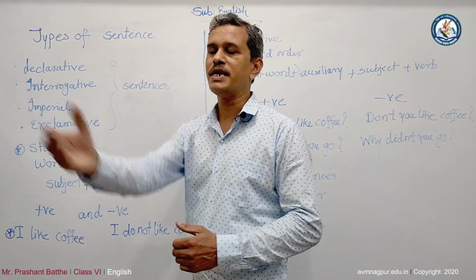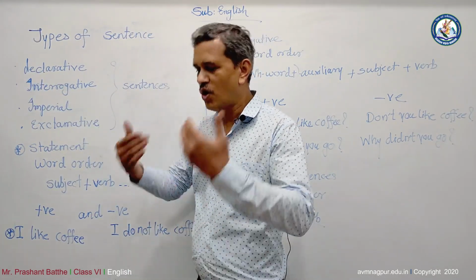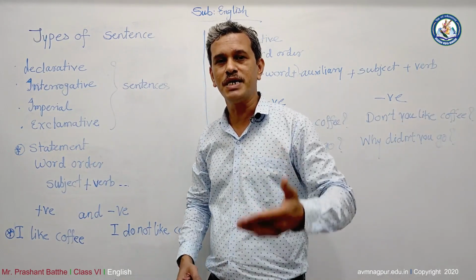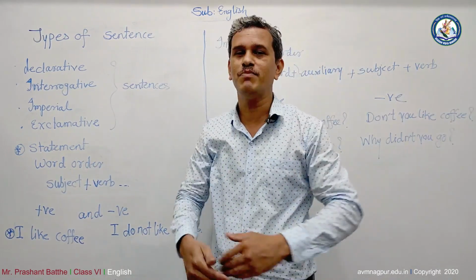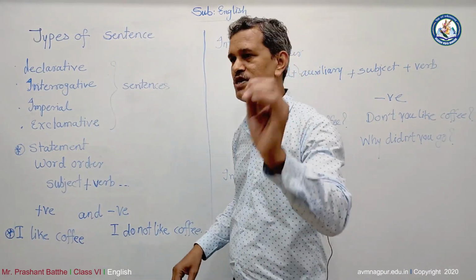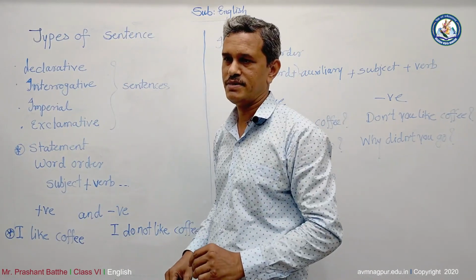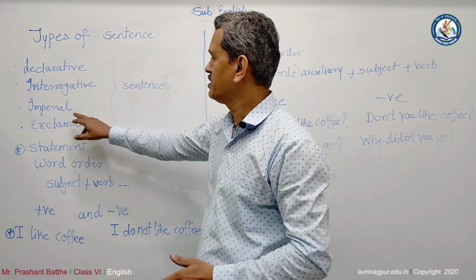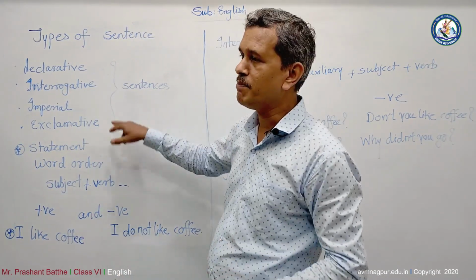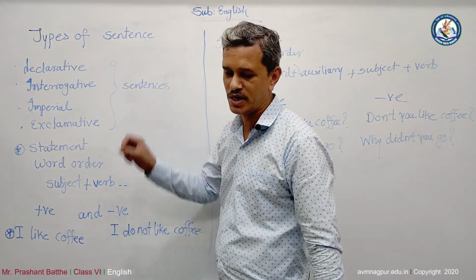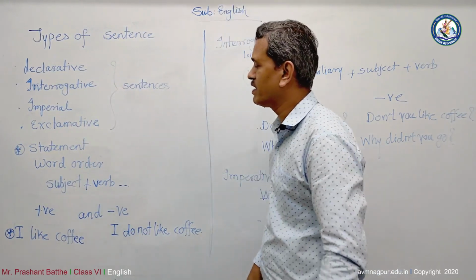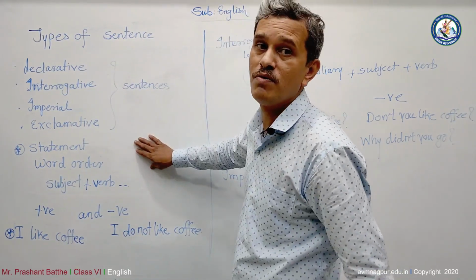For example, give me that bottle. Obviously, it's very clear when I am asking, give me that bottle, it means you have to give me that bottle. The you is understood. In imperative sentence, it starts with a verb, right? So at that point, we can say that it's an imperative sentence. Then what about exclamation? The main important quality of exclamation or exclamatory sentence, you can see that there's a sign of exclamation mark.